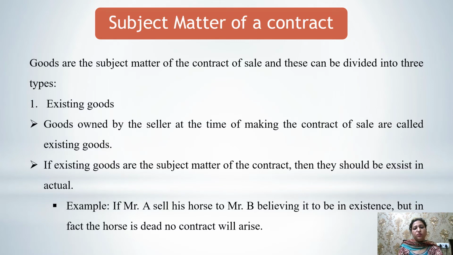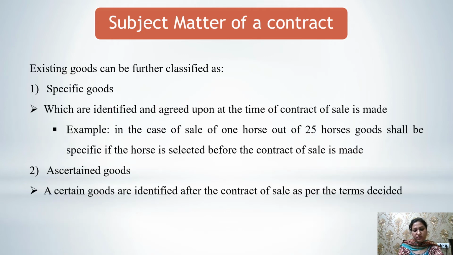Existing goods are those goods which the seller owned when the contract was made. So when the contract was made, the goods were in existence. Those goods are known as existing goods. In other words, if existing goods are the subject matter of the contract, then they should be in actual existence. Let's see the example. If Mr. A sells his horse to Mr. B, believing it to be in existence, but in fact the horse is dead, then no contract will arise, because the goods which were assumed to be existing were not in existence.